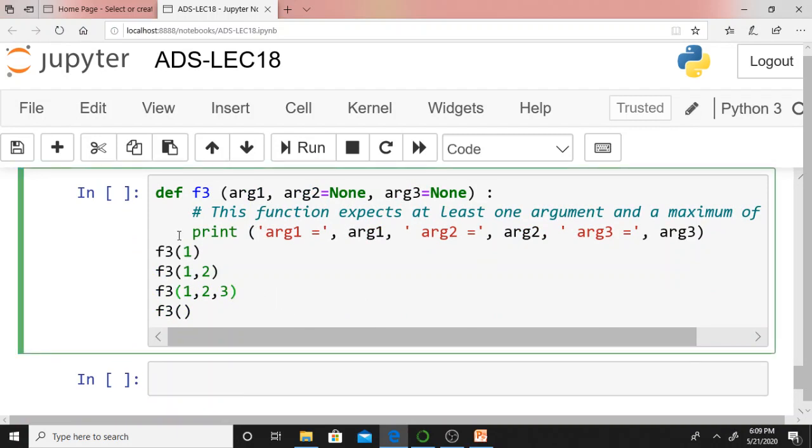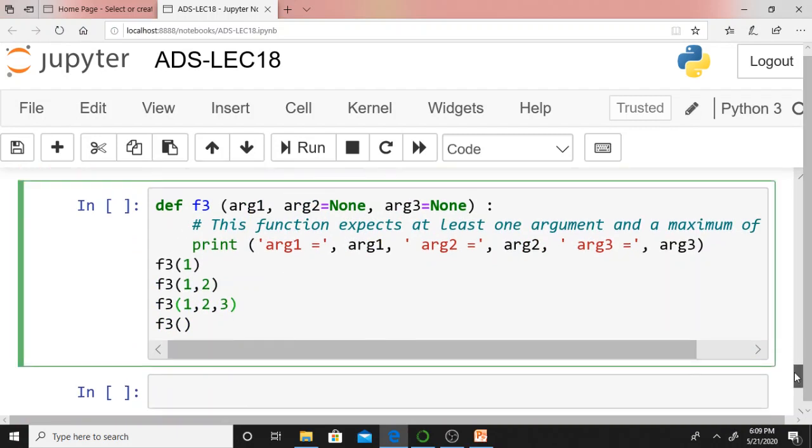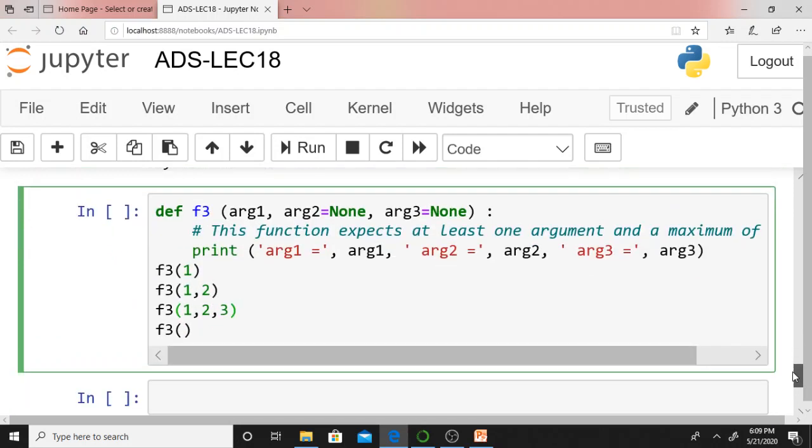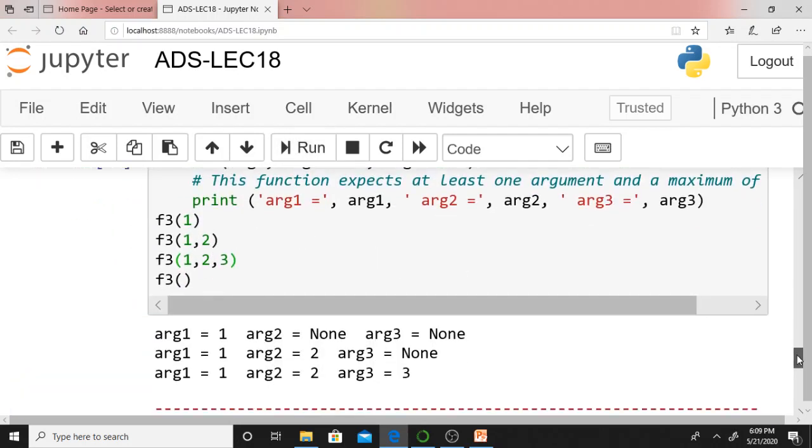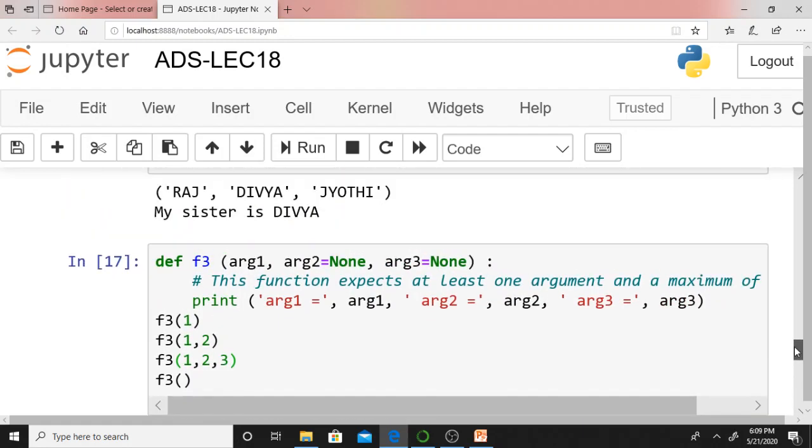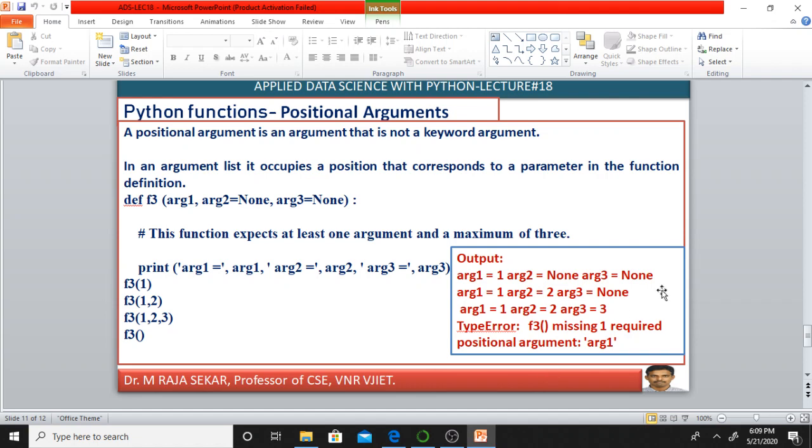Even this one is also simple. These arguments we discussed. Let me run this one. You see the same output: 1 none none, 1 2 none, 1 2 3. Isn't it? Now we discussed this particular concept that is known as positional arguments.